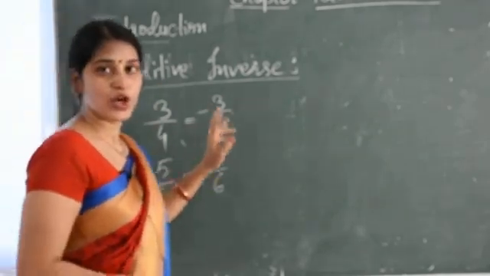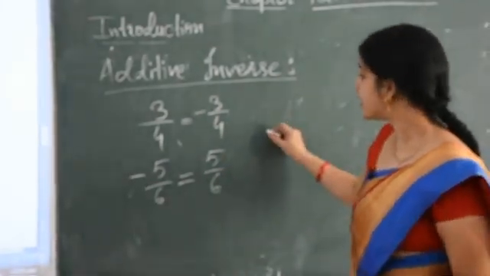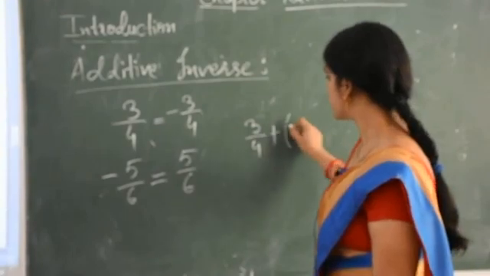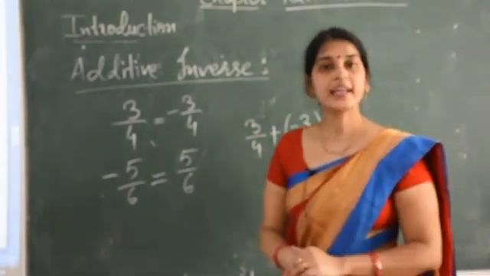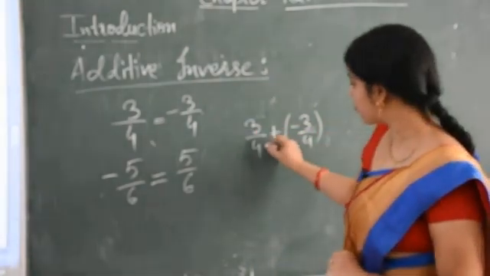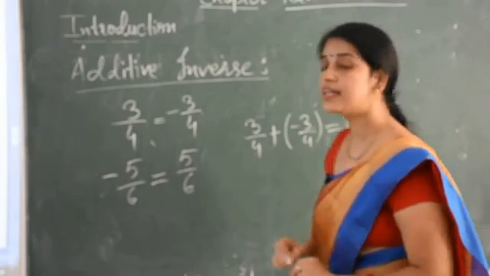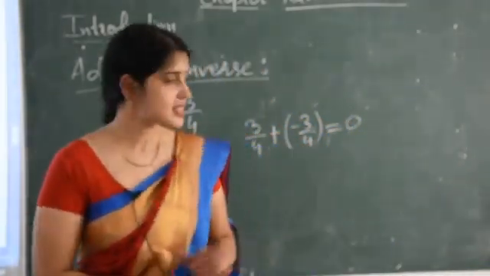This is known as additive inverse. It also has one identity: when you add two additive inverses, that is, the number and its additive inverse, 3 upon 4 added to minus 3 upon 4, we get 0, because one is plus and one is minus.